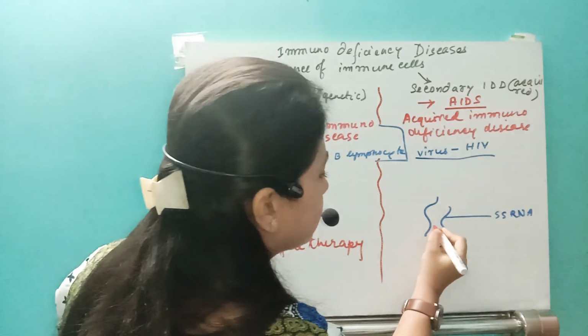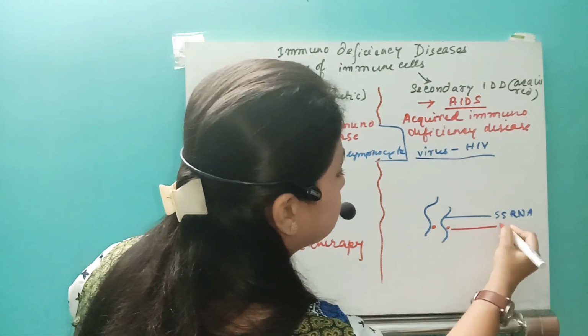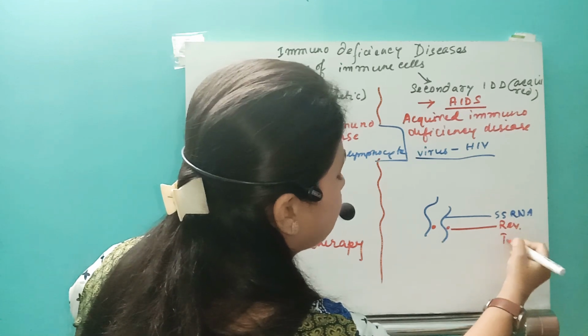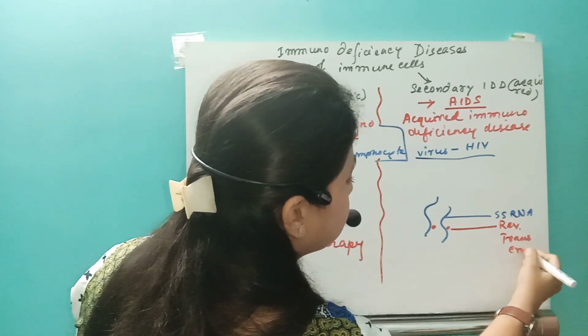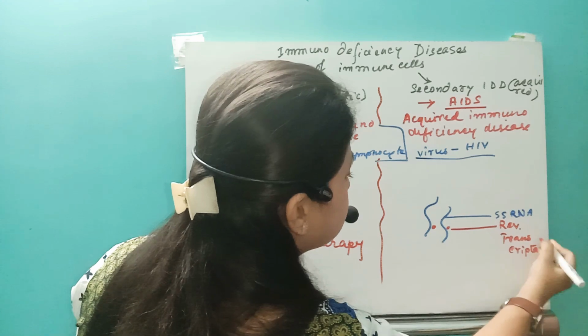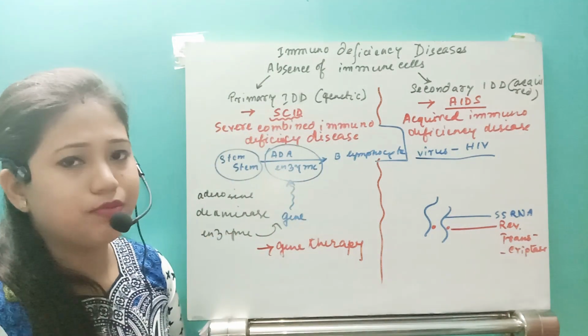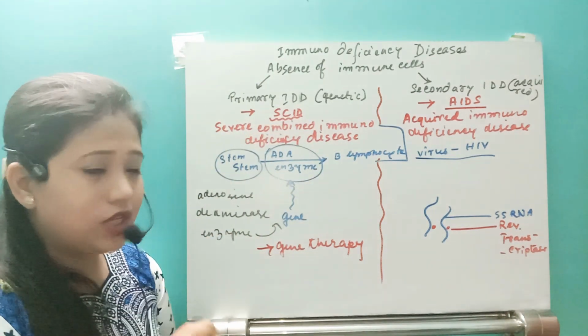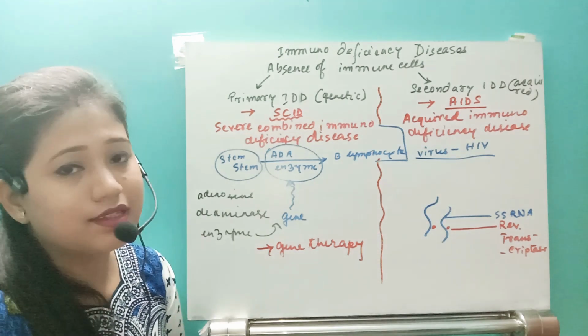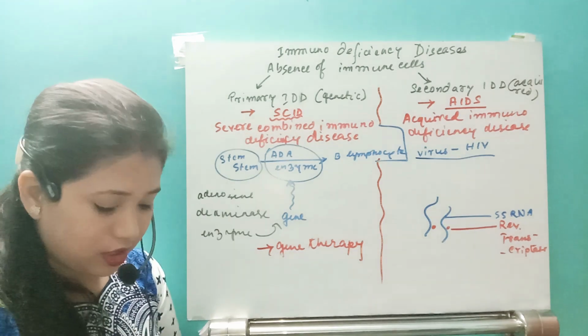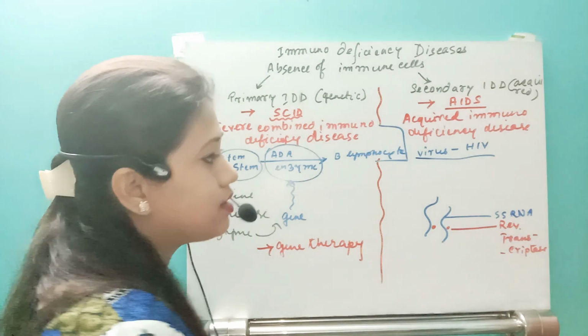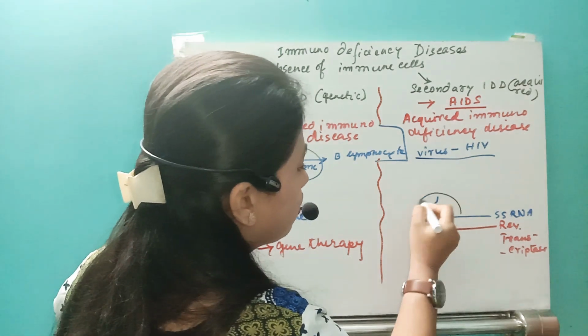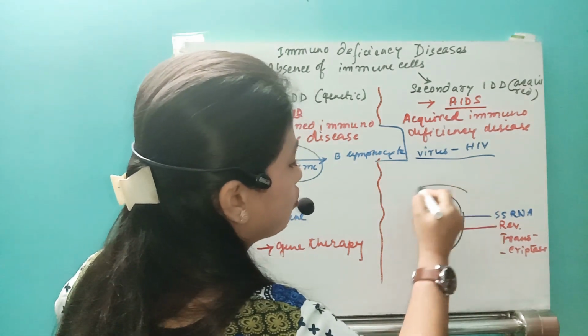Along with that, it will have the enzyme, that is reverse transcriptase enzyme, right? So reverse transcriptase enzyme will be present along with the genome, that is single-stranded RNA. It's two molecules. Now around that single-stranded RNA, we're going to have two protein coats, right?